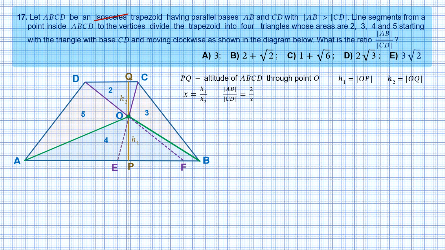And here comes the tricky question. Should we trust the drawing in something that is not explicitly specified in the condition? I would answer no, especially if there are some reasons to question the drawing. Consider, for example, triangles AOB and AOD. Doesn't triangle AOB look bigger to you? However, its area is supposed to be less than the area of triangle AOD. Later we will find another, even more convincing reason for not trusting the drawing.